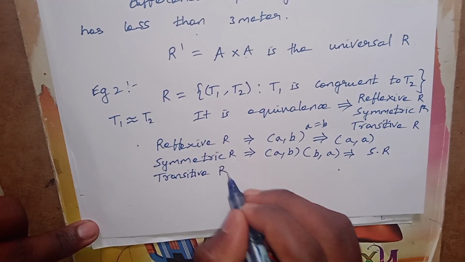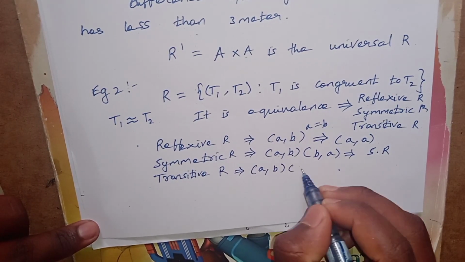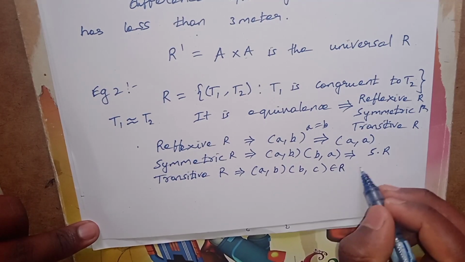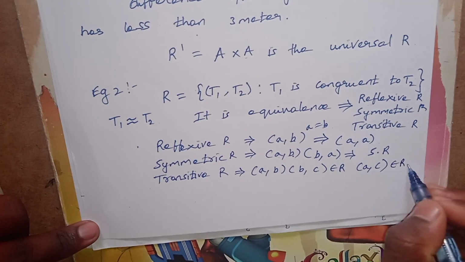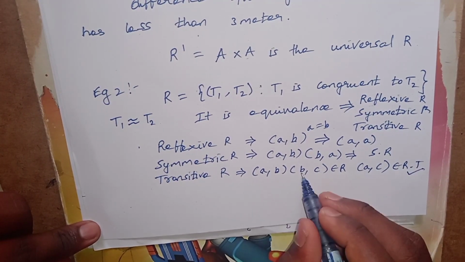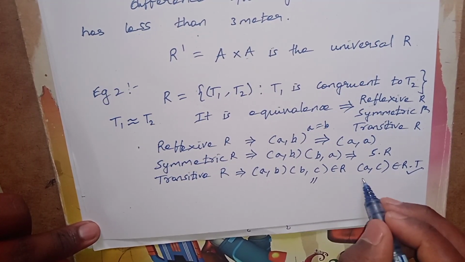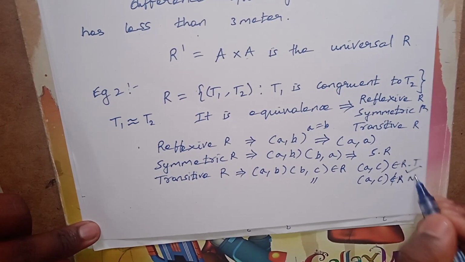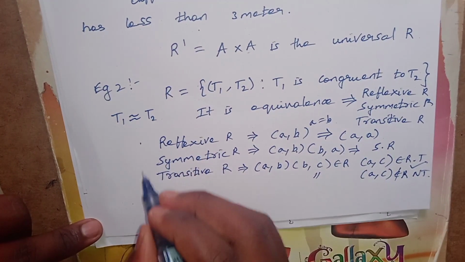For a transitive relation, (a, b) and (b, c) imply (a, c) belongs to R. Therefore it is transitive. If (a, b), (b, c) belong to R but (a, c) does not belong to R, then it is not transitive. Let us check here.